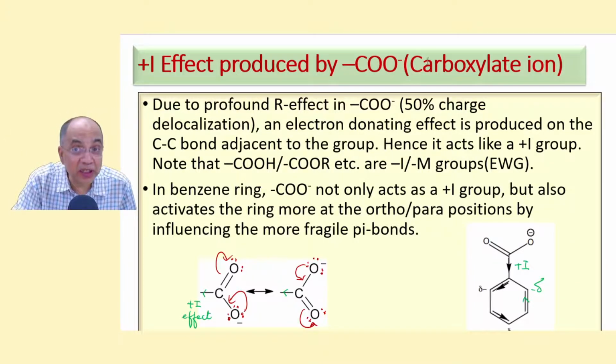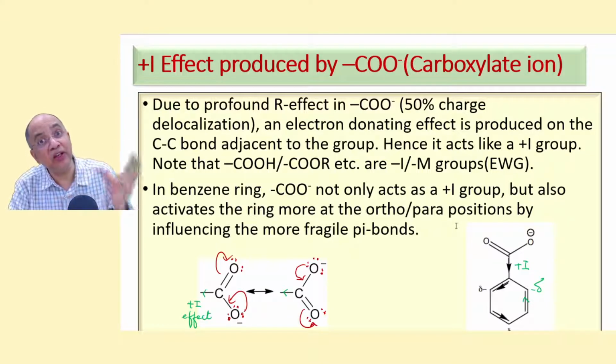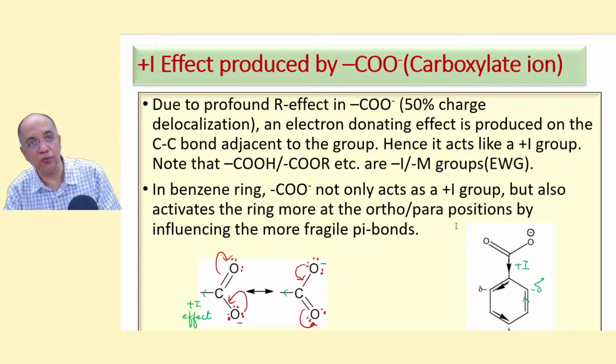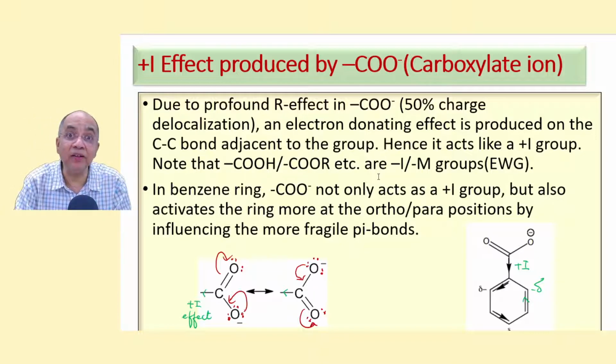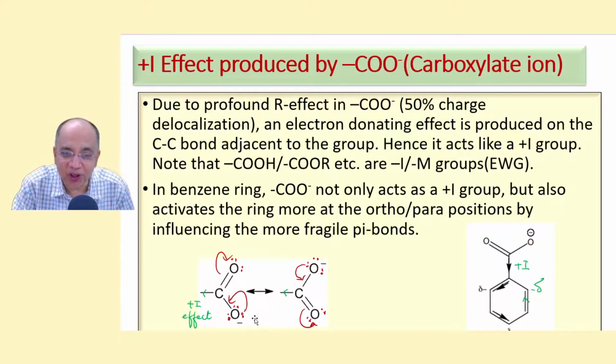So, carboxylate ion is a plus I group, although carboxylic acid COOH is a minus M group and a minus I group. But COO minus is not a minus M group or a minus I group. It is a plus I group. Why? Because in carboxylate ion, there is an internal resonance between these two.